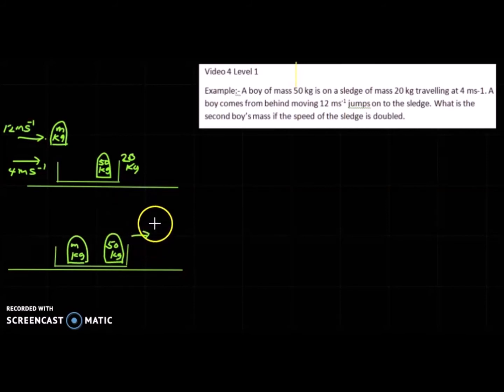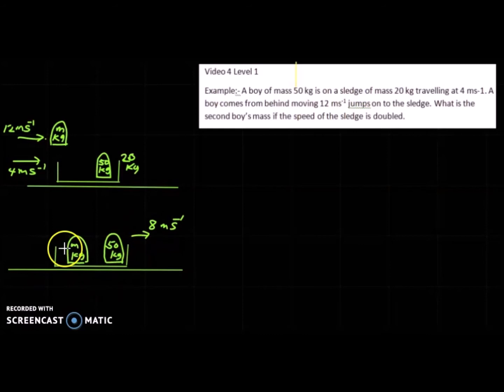The speed of the sledge is doubled. First the velocity of the sledge is 4, and now when it is doubled, the velocity is 8 meters per second.